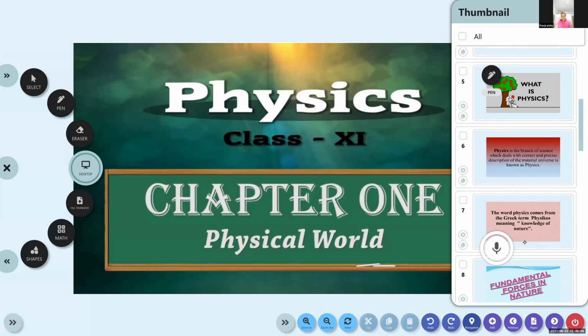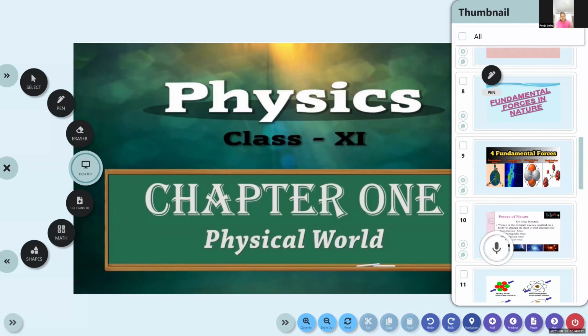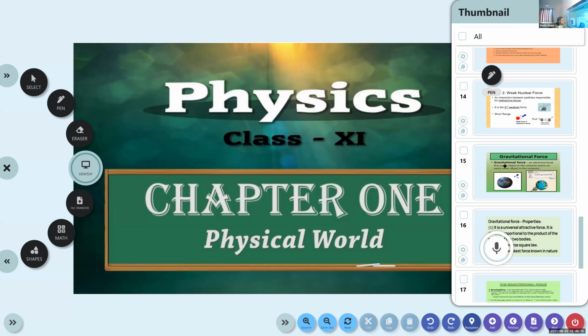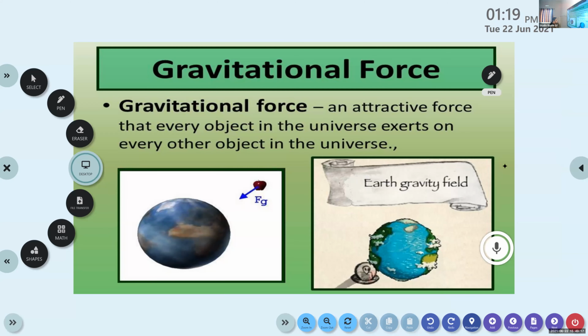Pooja, what do you mean by gravitational force? It is an attractive force that every object in the universe exerts on every other object. Yes, very good. It's a force of attraction between the